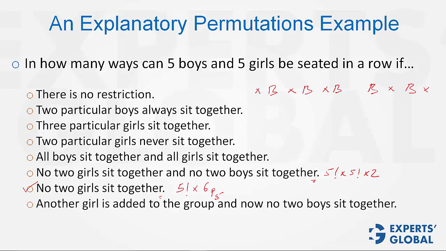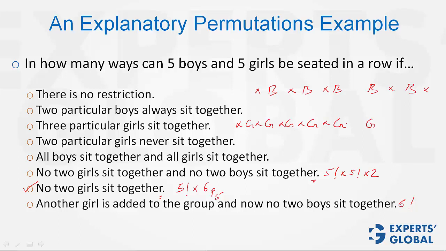Please try the next one yourself. Another girl is added, and no 2 boys sit together. So this time the restriction is on boys. So first have the girls seated. There are 6 girls. 6 girls can be arranged in 6 factorial ways. And for boys, there are 7 places now.